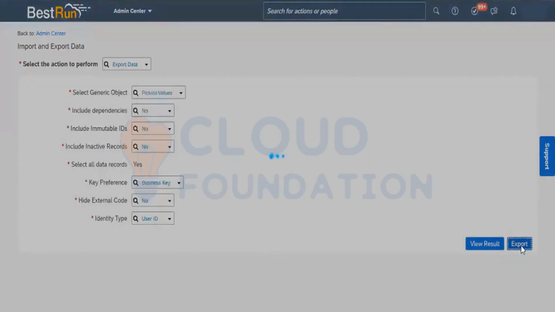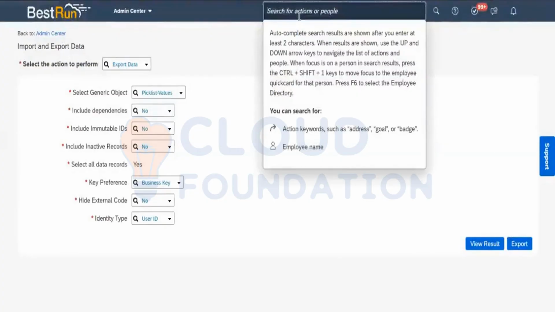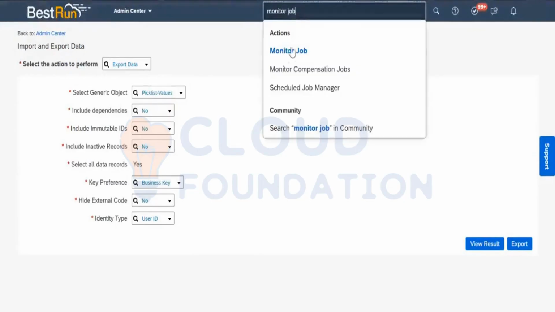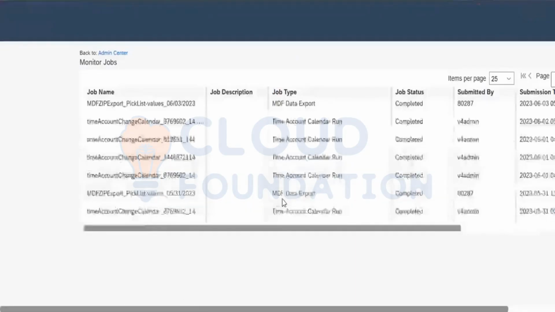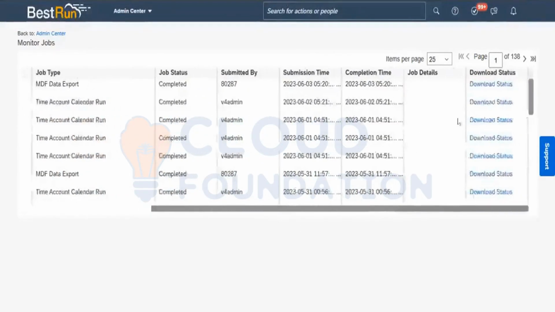Export. Once it has been exported, we have to go into Monitor Jobs. We can see here this has been executed today. Pick list value. Here we can download the status.